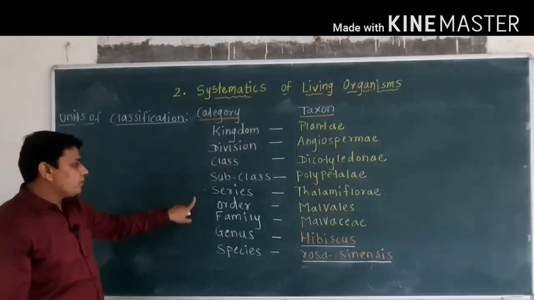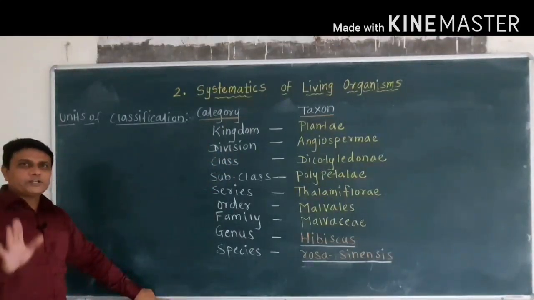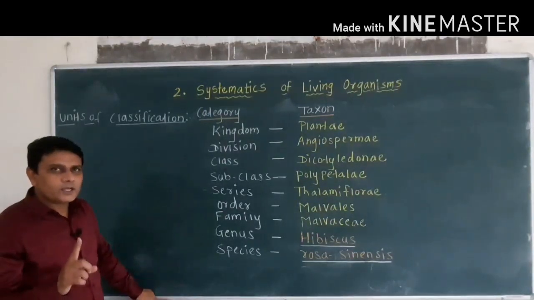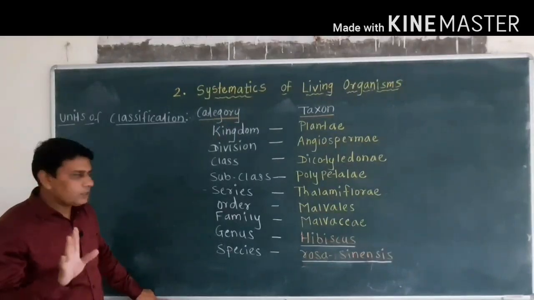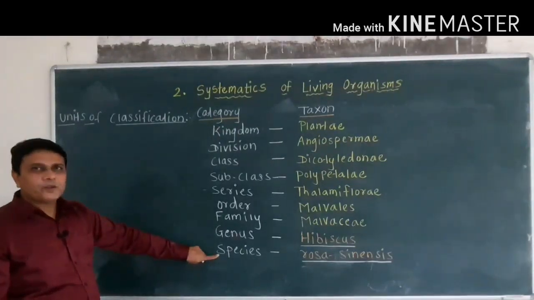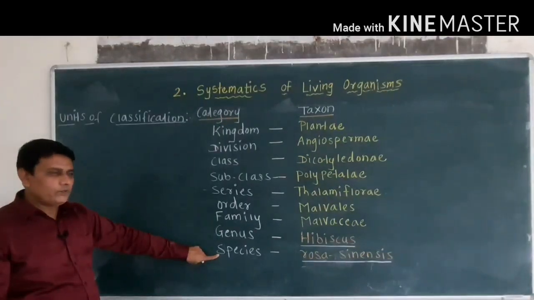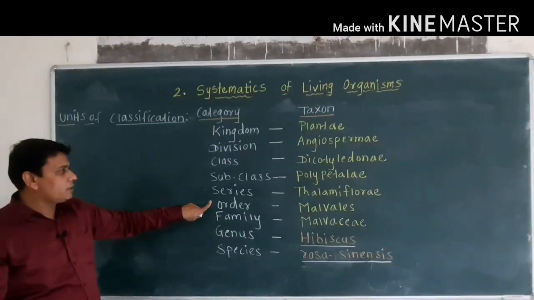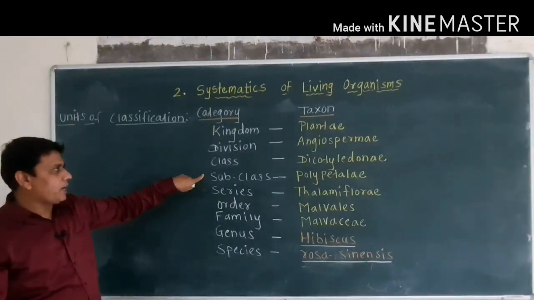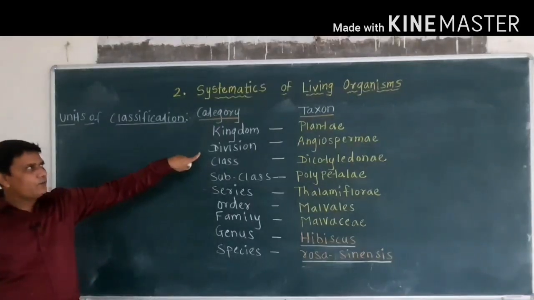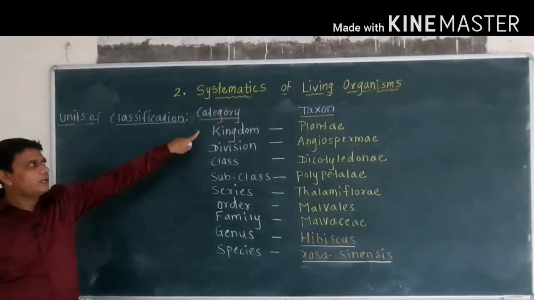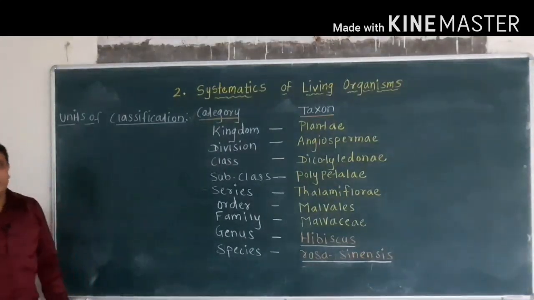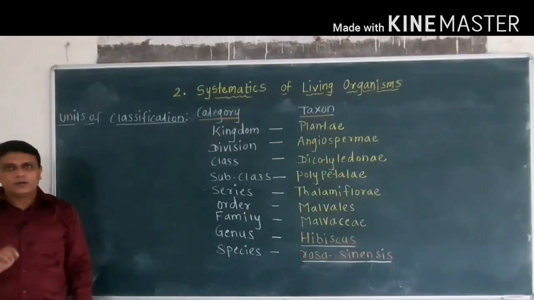So here we have seen the different units of classification with the example of Hibiscus rosa-sinensis or China rose. Species is the lowest unit of classification. Then genus, then comes family, order, series, subclass, class, division, and the highest level is kingdom. So we have seen the units of classification.